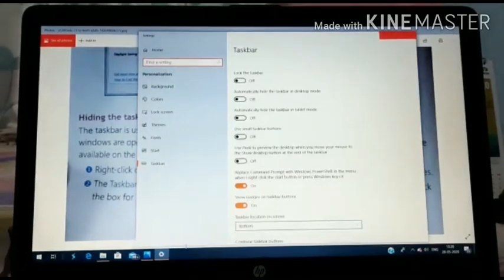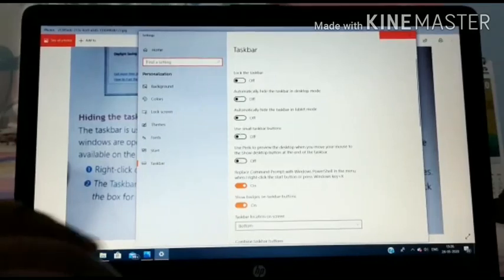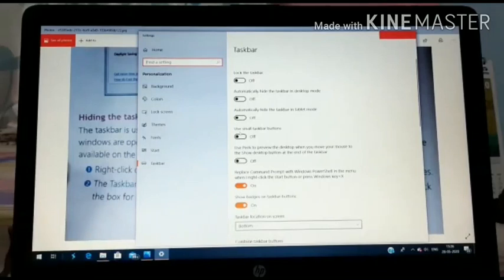You can see that a number of settings are there. Come over here to format the taskbar or make changes on the taskbar. The first thing is to lock the taskbar. If you click over there, your taskbar will be locked.